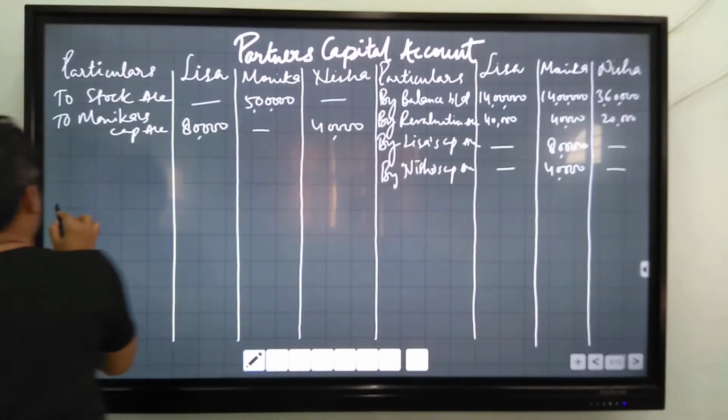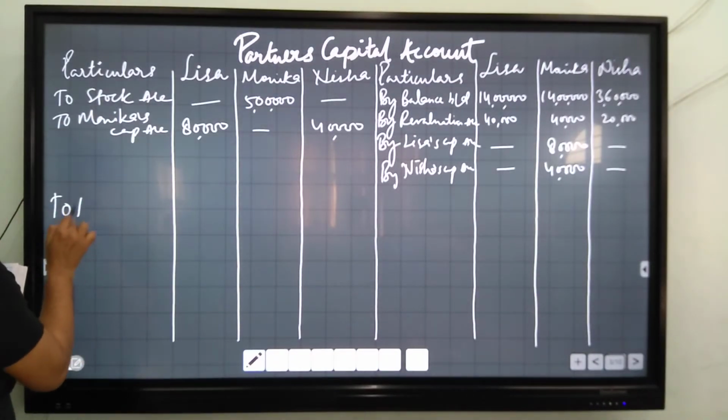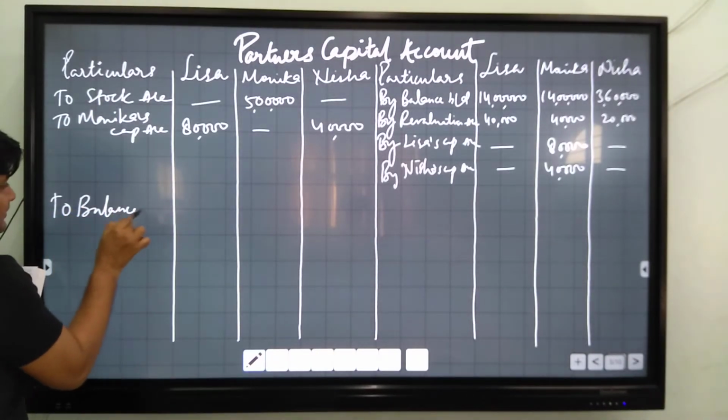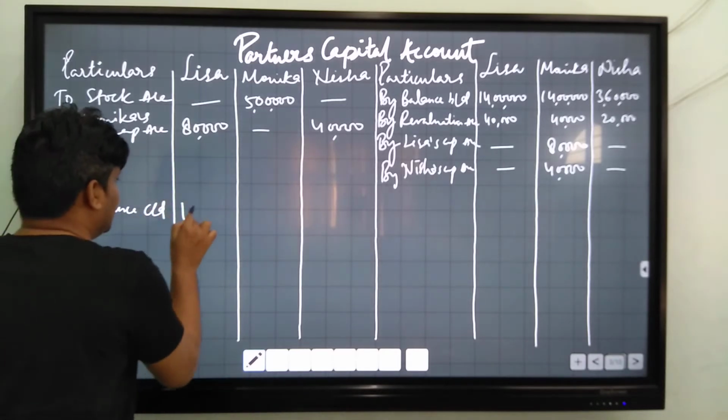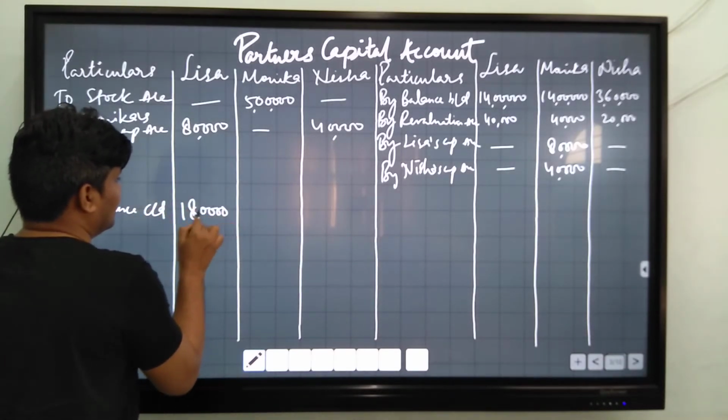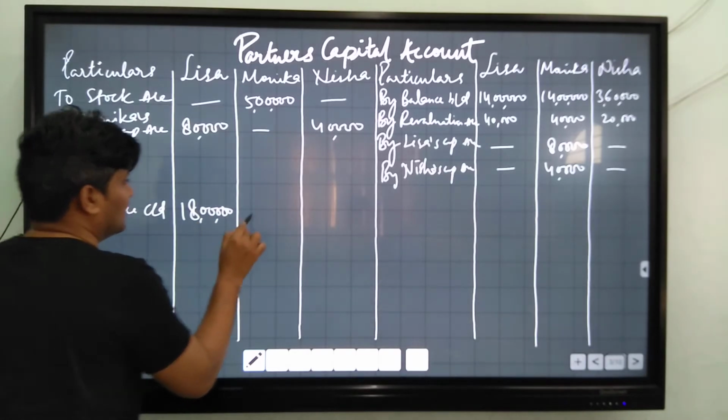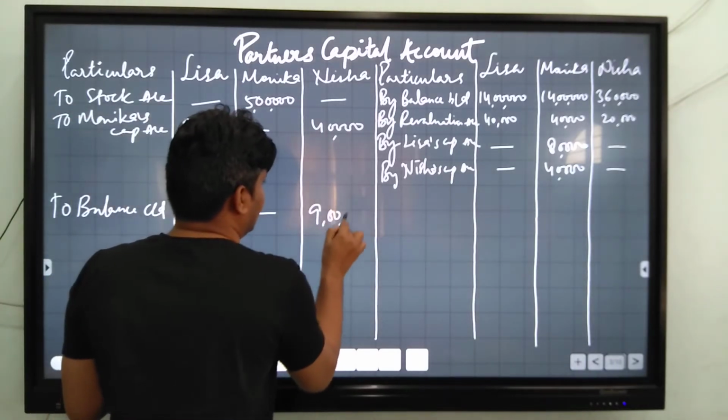You will write on debit side of partners capital account to balance c/d 18 lakh, 9 lakh.